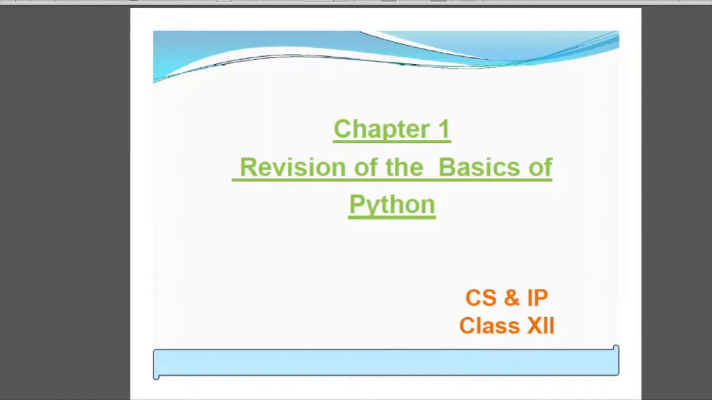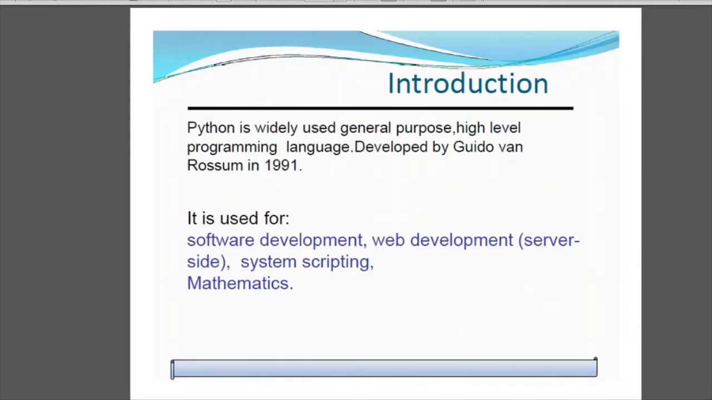So, in today's video and in the upcoming 2 to 3 videos, we are going to revise the basics of Python. In 12th class, you are having much higher concepts of Python. So, before understanding those major concepts, let's revise Python which you have studied in class 11th so that your concepts will become more strong. Let's start the video.